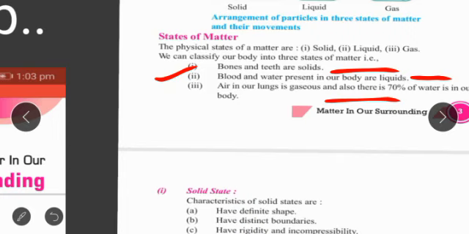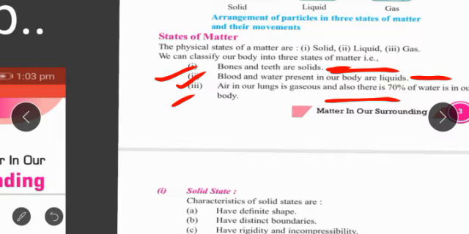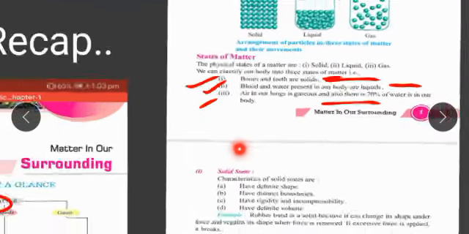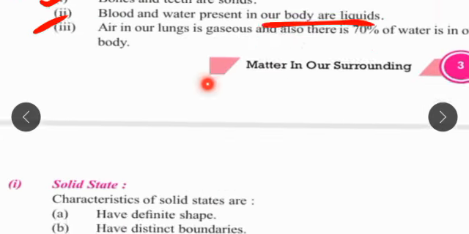Inside your body, the bones and teeth are hard, which gives shape to your body. These bones and teeth are solid. Blood and water present inside the body in liquid form, flowing throughout the body, are liquid. And the gas which you are breathing, carbon dioxide and oxygen inside the lungs, is an example of gases. In this way we differentiate solid, liquid and gas. Now one by one we will discuss. First we will discuss solid.